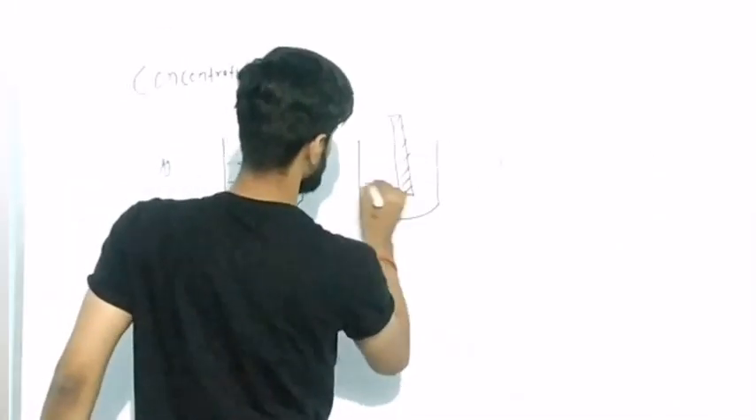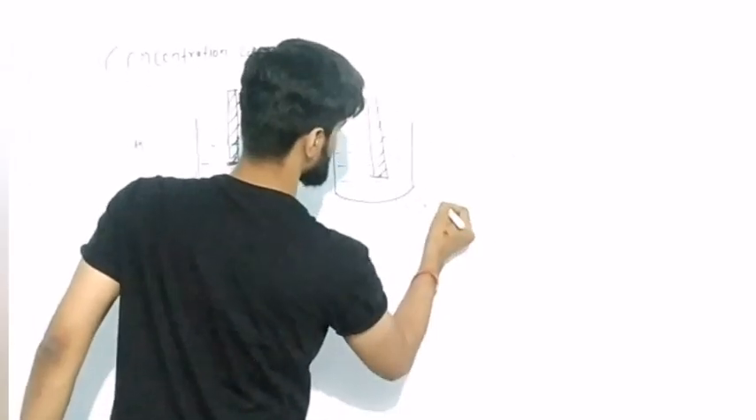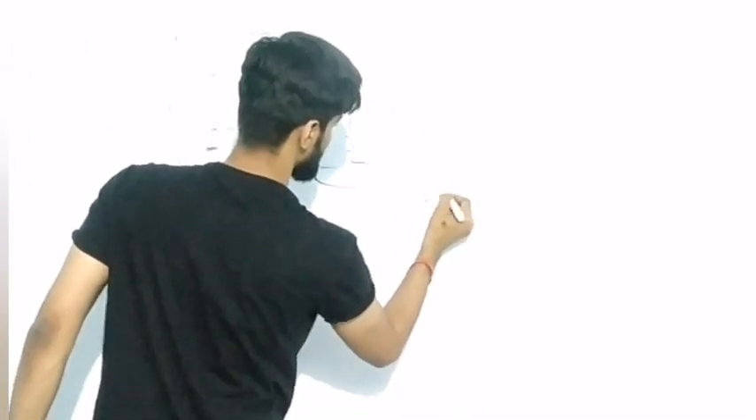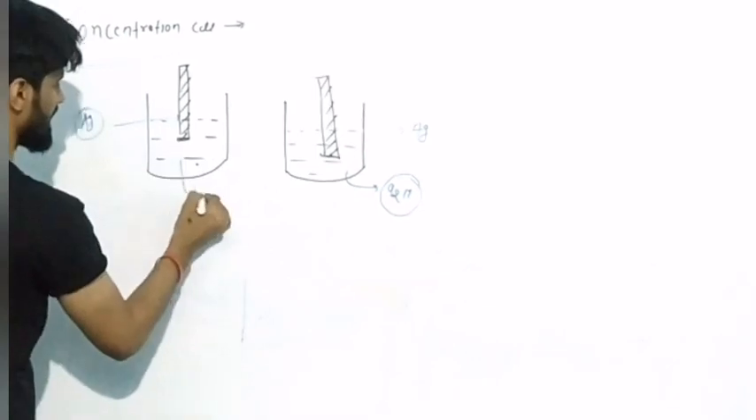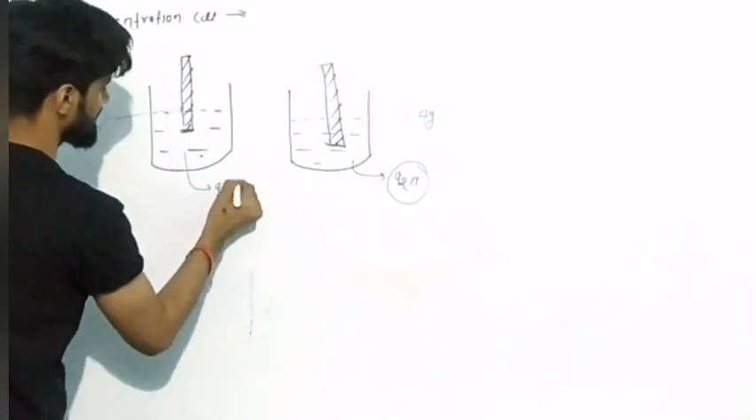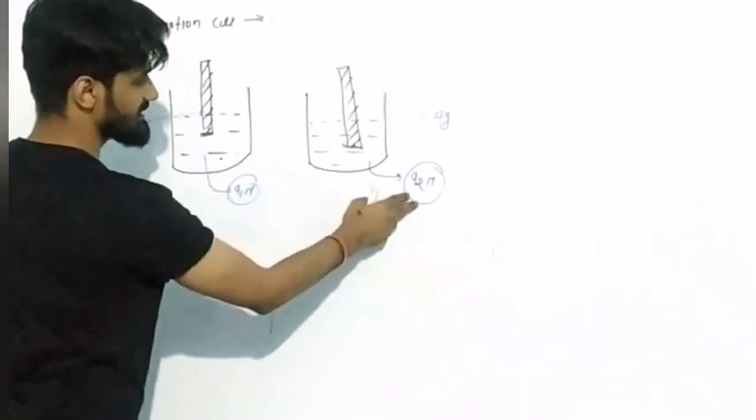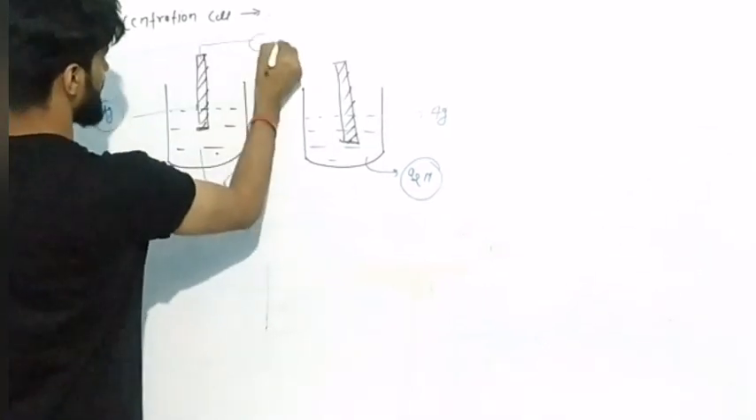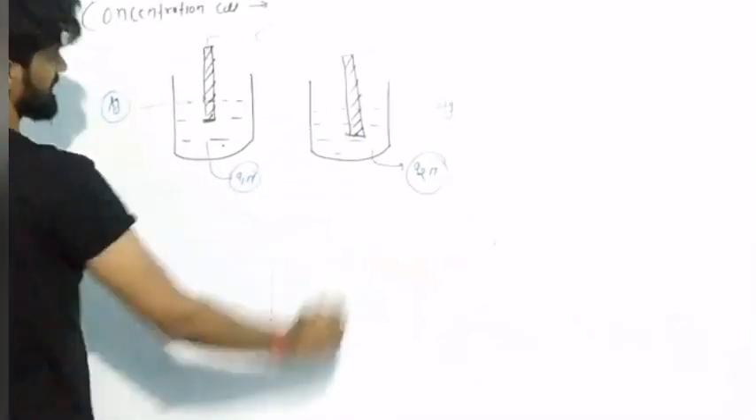Here we are also placing the electrolytic solution. Here the concentration of the electrolytic solution is A2 molar, and here the concentration of the electrolytic solution is A1 molar. These are different concentrations of electrolytic solution, and I am putting a galvanometer here after the connection of the circuit.